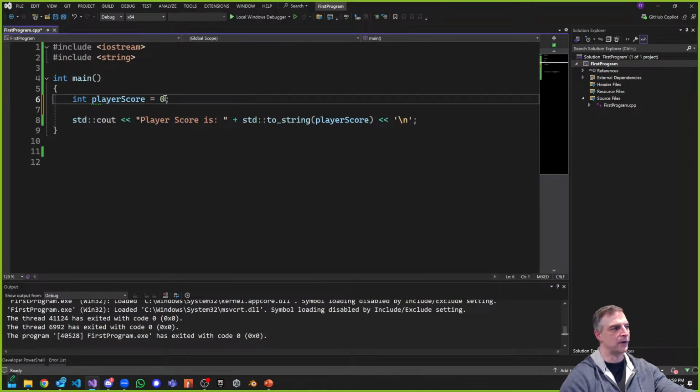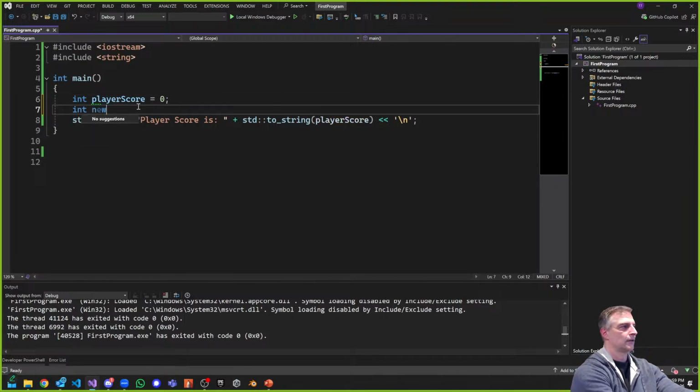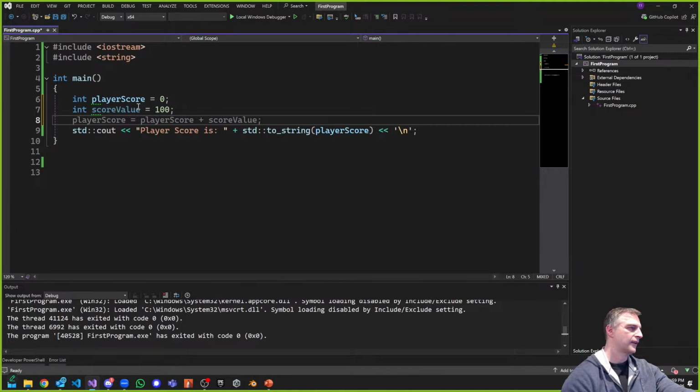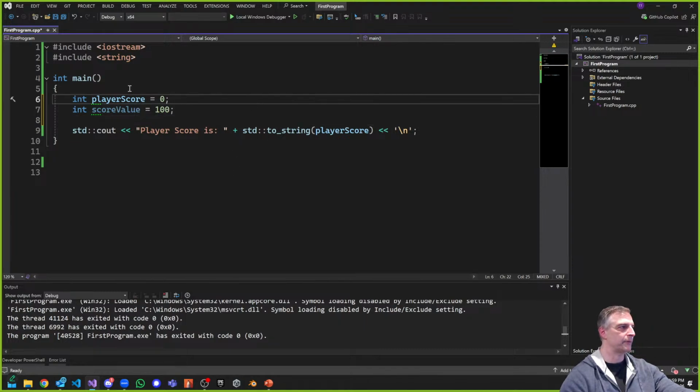And I want to initialize my player score to 0, but I want to add my new score that's incoming. All right. So let's say, for example, I have a new score, int new score. And let's say my new score value, or we'll call it score value. How about that? Score value, or score amount, or something like that. Let's say it's 100. Okay, there it is. And I want to take my player score and add it to my score value.